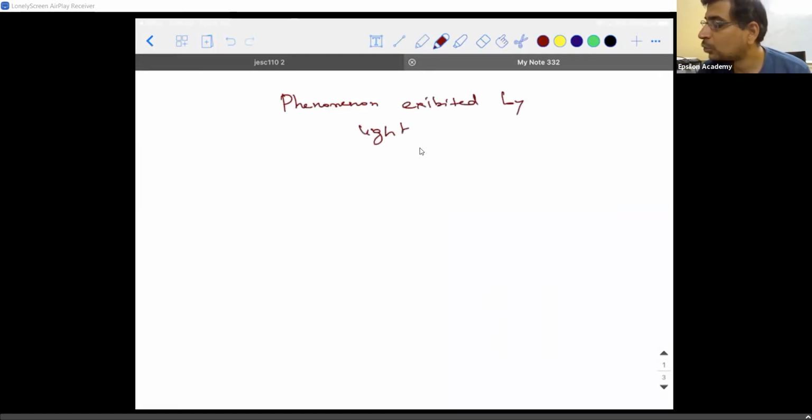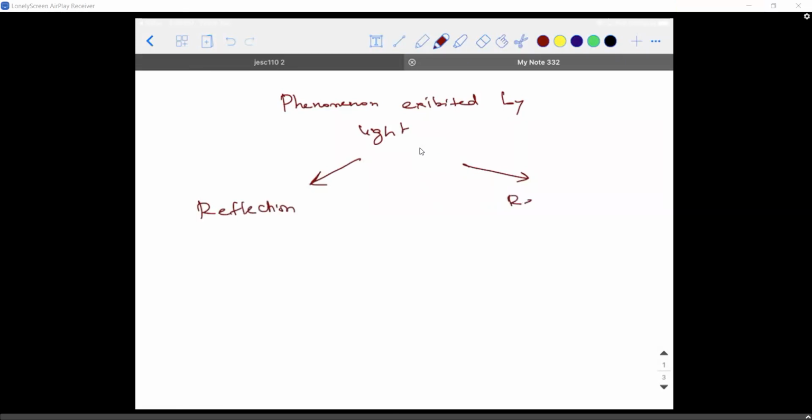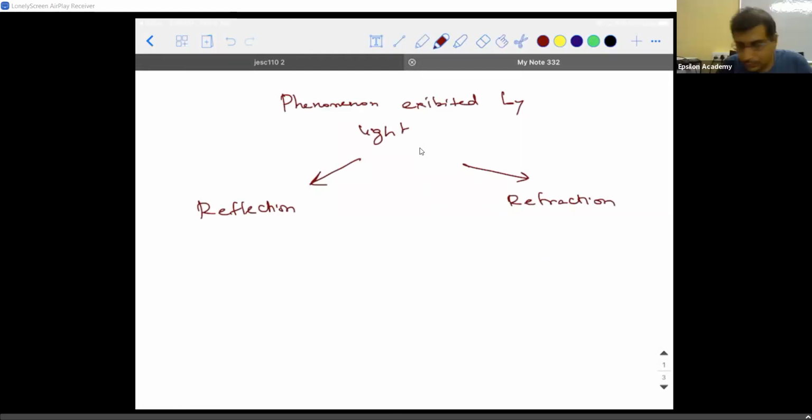It exhibits two important phenomena. One is called reflection and the second is called refraction. In the first part, we are going to see what is reflection, what kind of objects possess the phenomenon of reflecting light, and what are all the laws and the mathematical equations associated with it. That's what we are going to concentrate on.